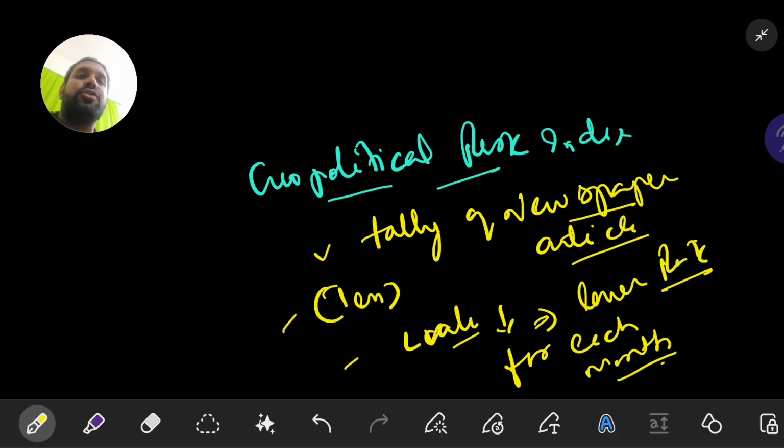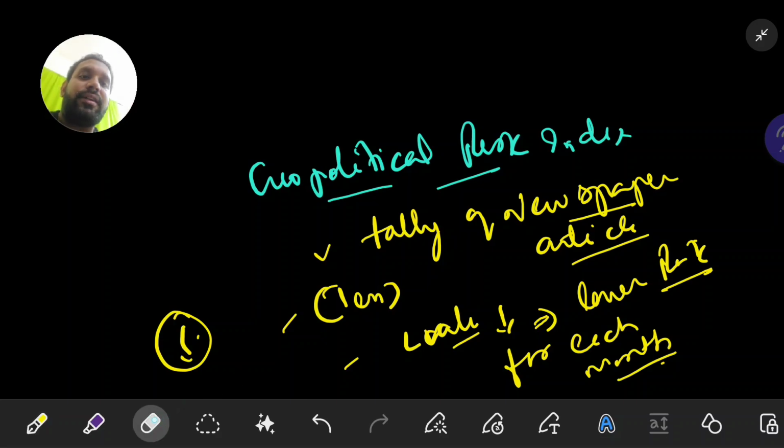This is the geopolitical risk index, and if you have seen our data, the geopolitical risk index was 157, which decreased to 121. It means we are getting a lower value. So when we get a lower value, it means the risk of geopolitics on the global economy has eased a little bit.